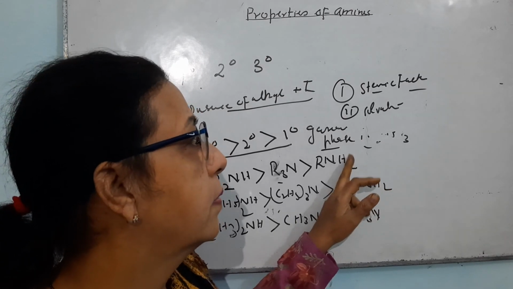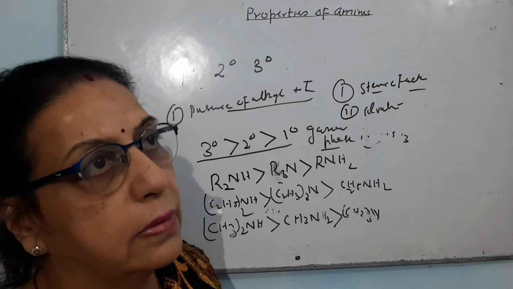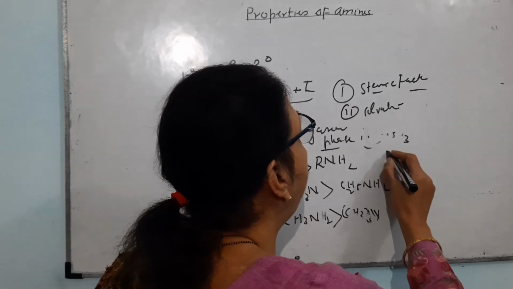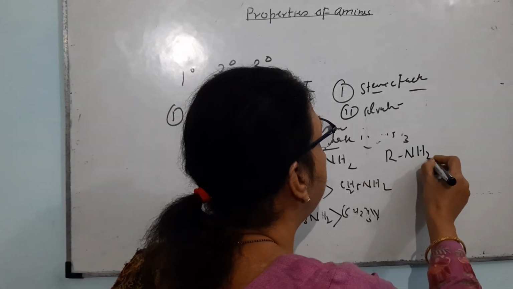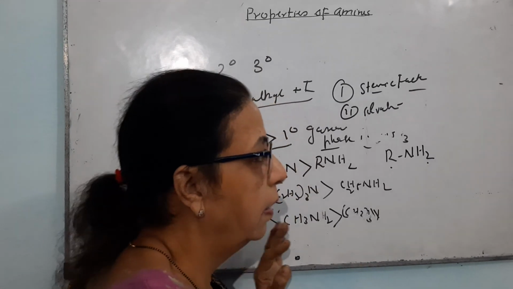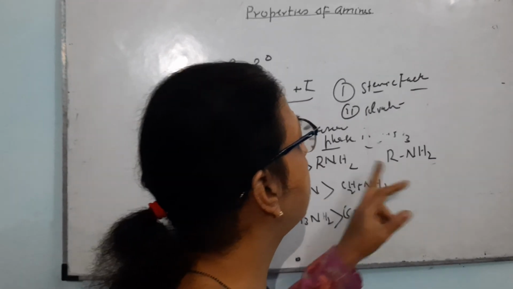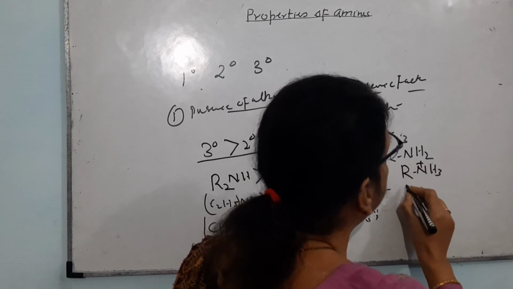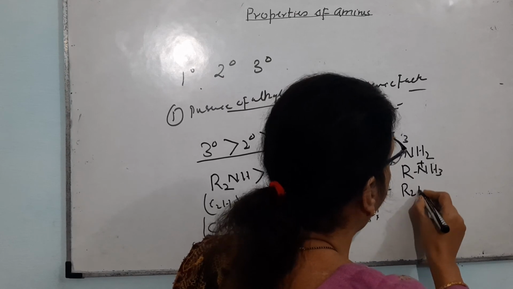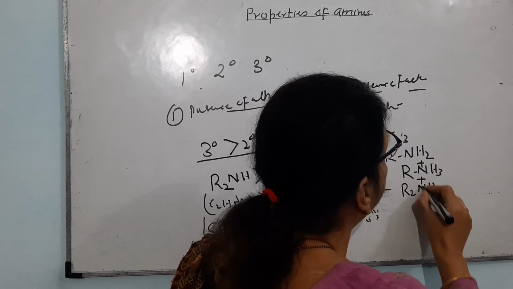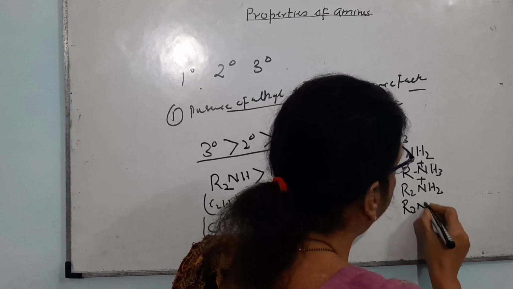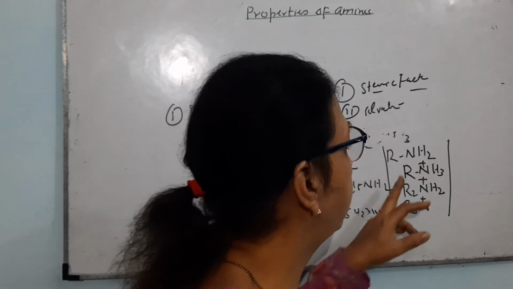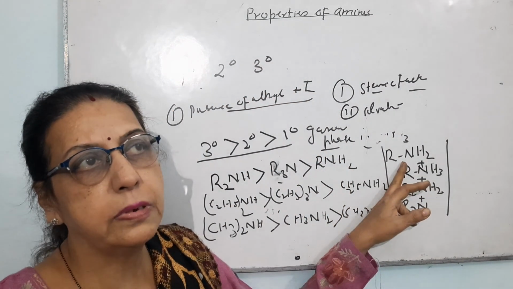The basic strength depends upon the stabilization of the cation. So when solvation takes place, there will be a release of hydration energy. The maximum amount of hydration energy will be released in the case of primary amine, and in the case of primary amine, the cation formed will be very stable. Then it will be the hydration energy of secondary amine, and then the hydration energy of tertiary amine. Now, because of this solvation effect, the primary amine should be the most basic.